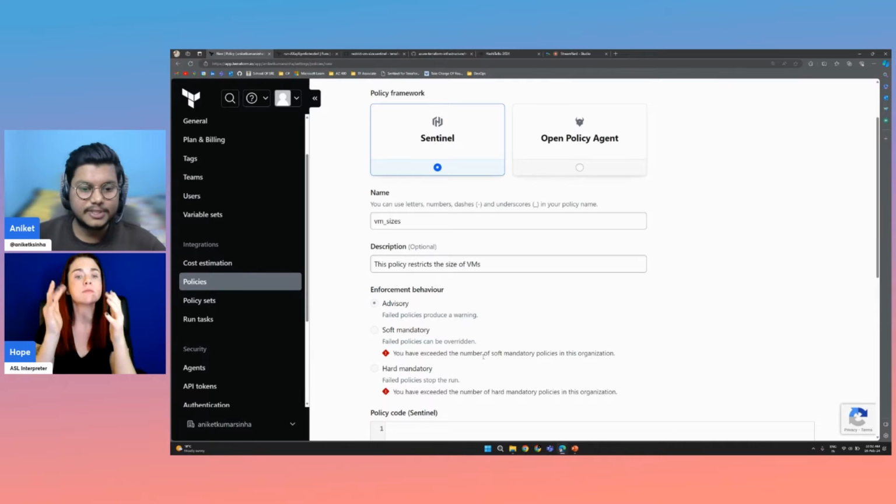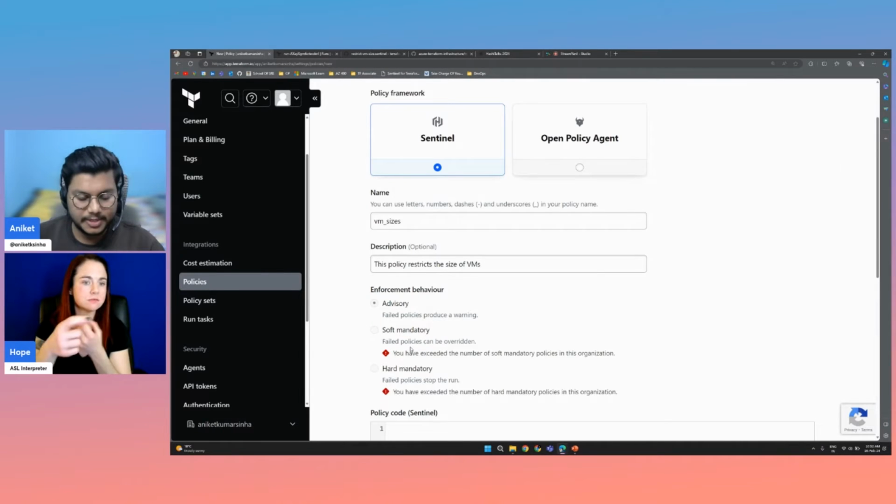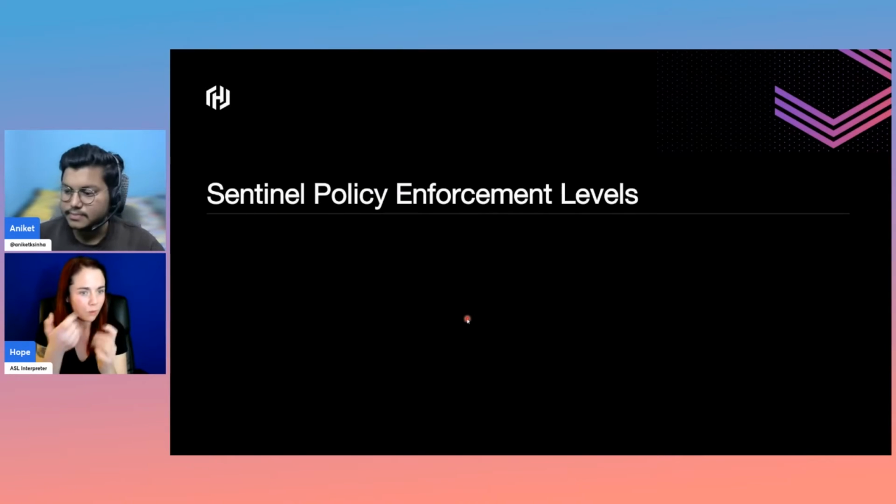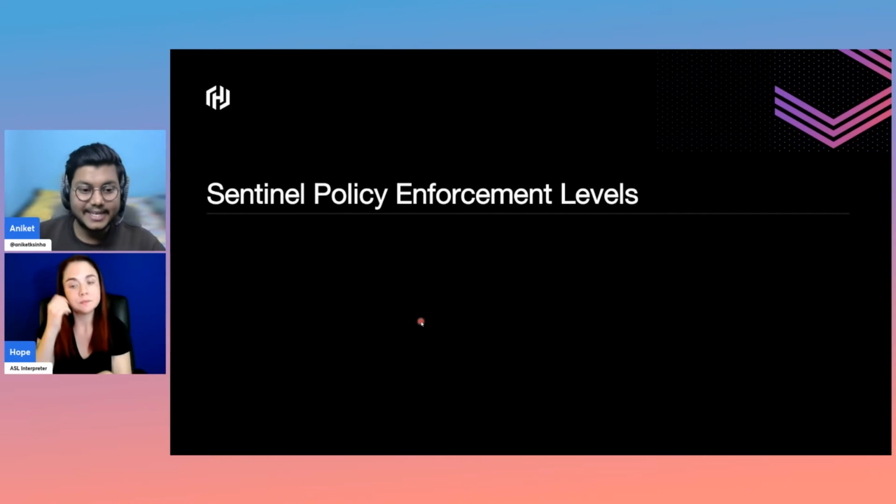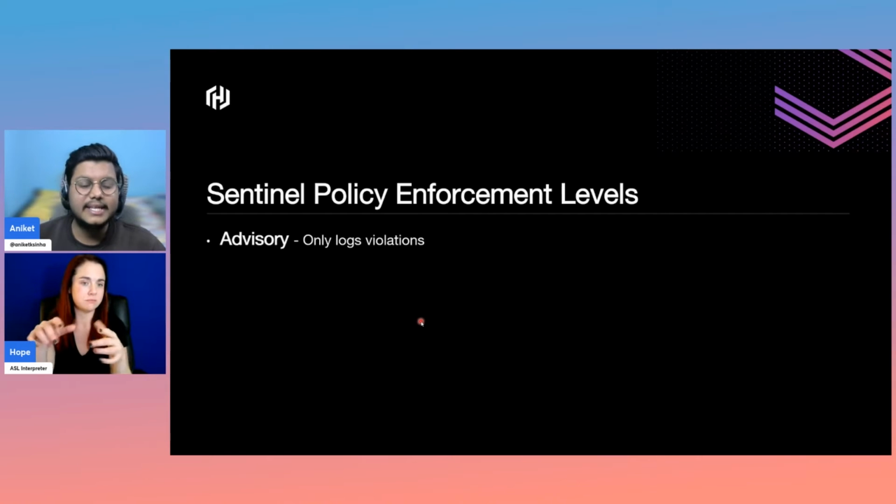Okay, and here comes the enforcement behavior. So what is this enforcement behavior? Let's talk about this. A Sentinel policy can be applied on the workspace level, on the global level, that is under your whole Terraform Cloud, and in the runs also. For that, we have three enforcement levels. So we have the advisory level. The advisory level is just to give you advice. It does not stop your pipeline. It will give you advice that your code base is going against your advisory policy, so you can easily override it.